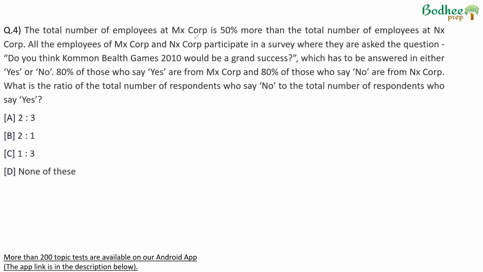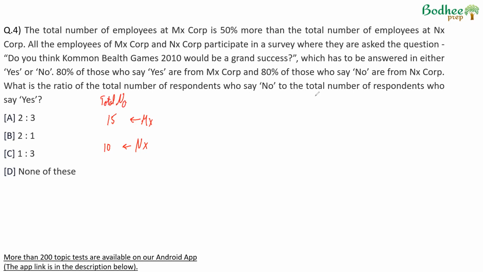The total number of employees of MX Corp is 50% more than the total number of employees of NX Corp. All the employees of MX and NX Corp participate in a survey where they're asked to answer a question: do you think the Commonwealth Games 2010 would be a grand success? Which has to be answered in either yes or no. 80% of who say yes are from MX, 80% who say no are from NX. Okay, so if we assume that NX Corp has the total number of people as say 10, MX Corp will have 50% more, therefore 15. This is the total number.